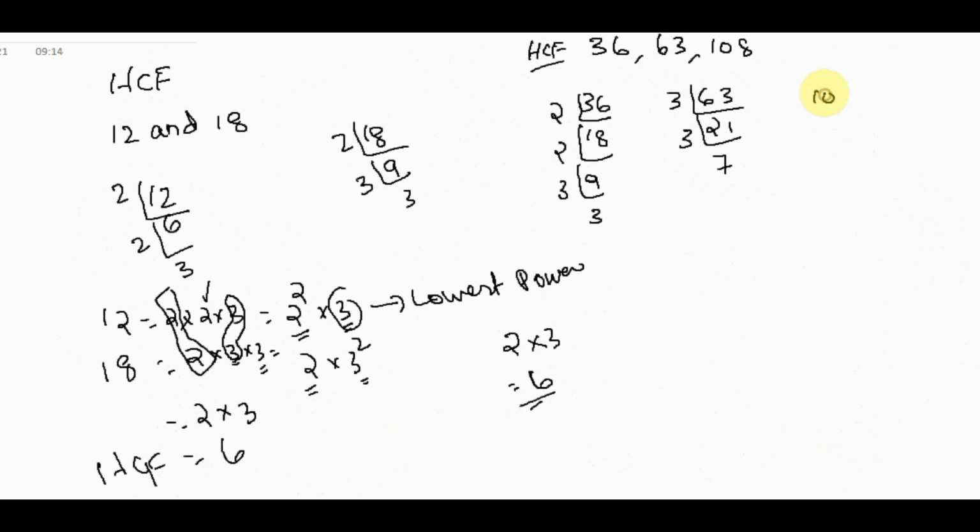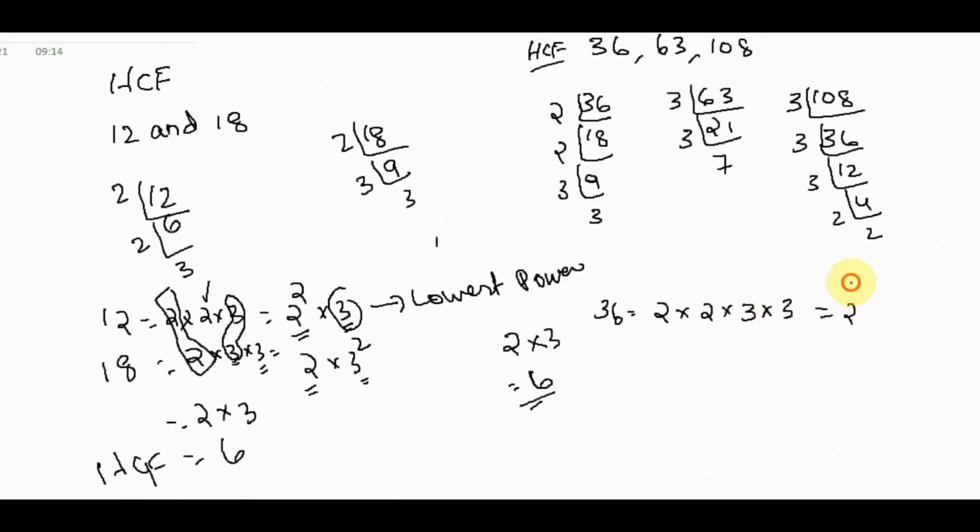Again 108: divided by 3 is 36, again 3, 12, again 3, 4, again 2, 2. So we can write 36 is equal to 2 into 2 into 3 into 3, that is equal to 2 square into 3 square.